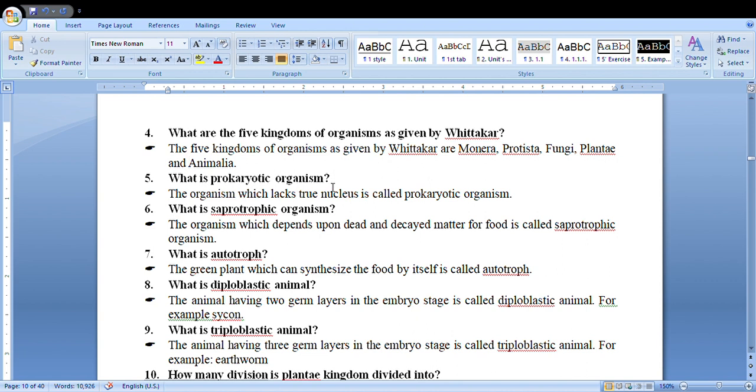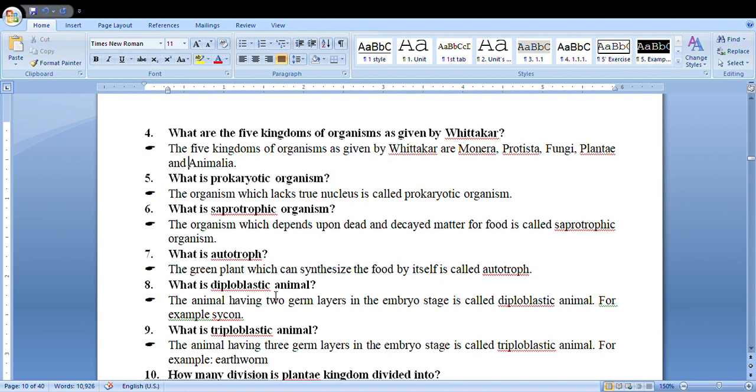What is prokaryotic organism? The organism which lacks a true nucleus, that is, an organism having a primitive type of nucleus, is called a prokaryotic organism. What is saprophytic organism? The organism depending upon dead and decayed matter for food is called a saprophytic organism. For example, fungi. What is autotroph? A green plant which can synthesize food by itself is called an autotroph.